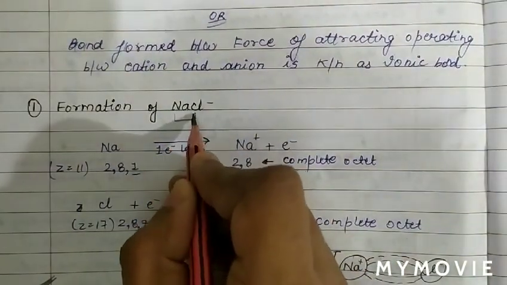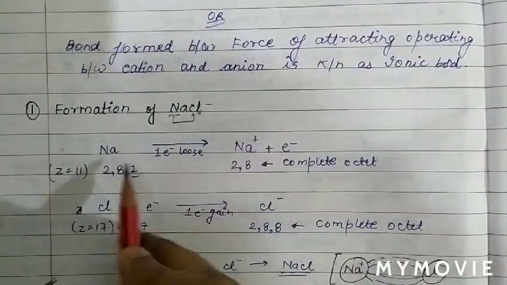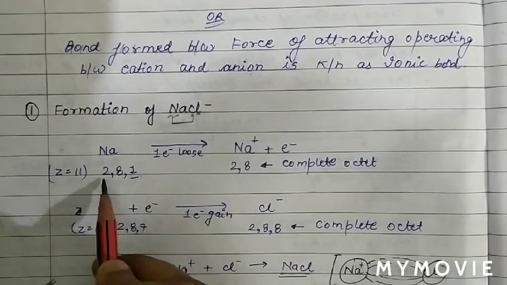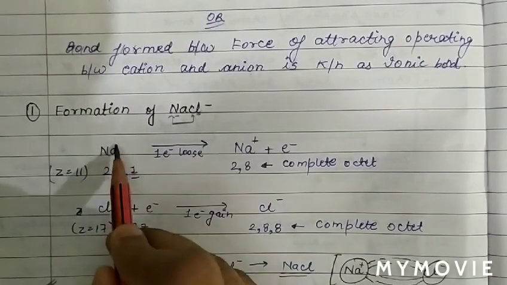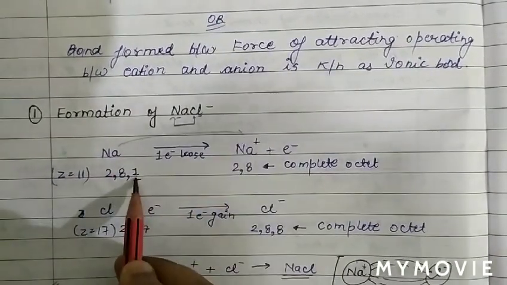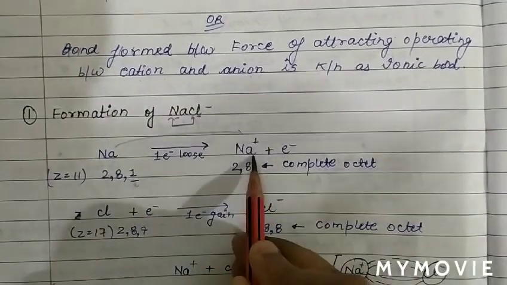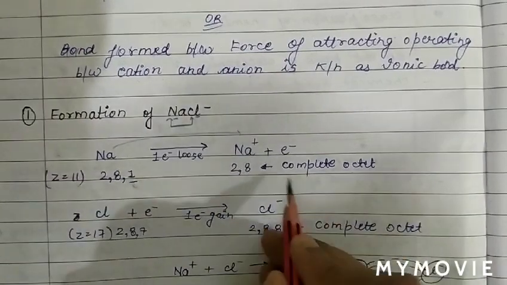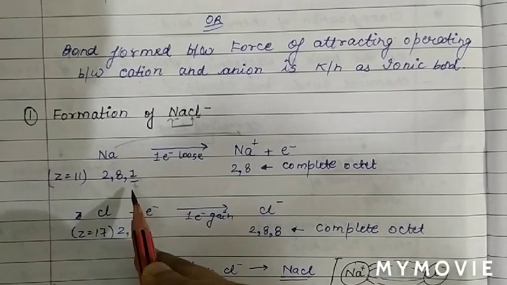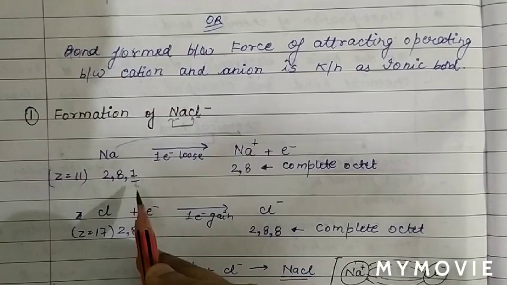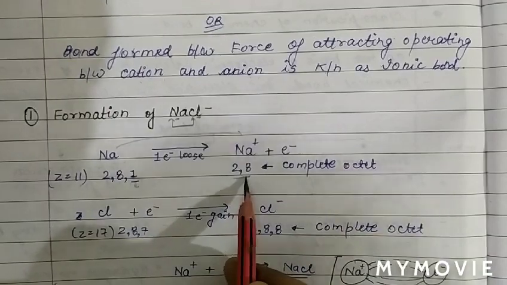In NaCl there are two atoms, one is sodium and one is Cl, and these two atoms are different. The configuration of sodium is 2,8,1, as the atomic number of sodium is 11. Sodium will lose one electron, as this electron is loosely bound to the nucleus, and sodium will convert into the unipositive ion Na+. The cause of chemical bond formation is to complete the octet, and by losing one electron, sodium completes its octet.